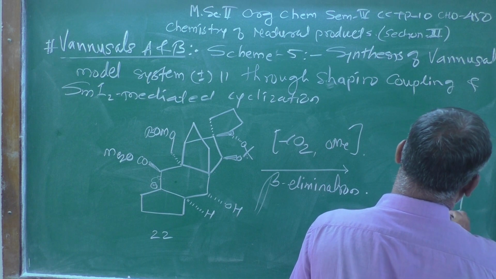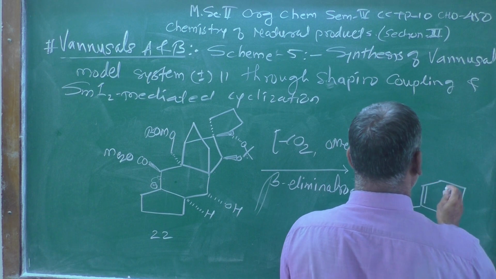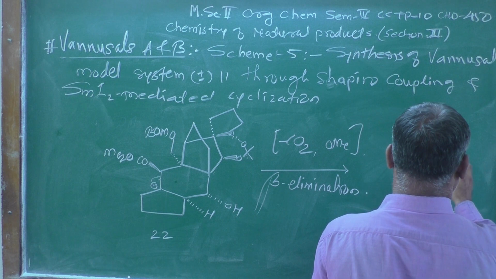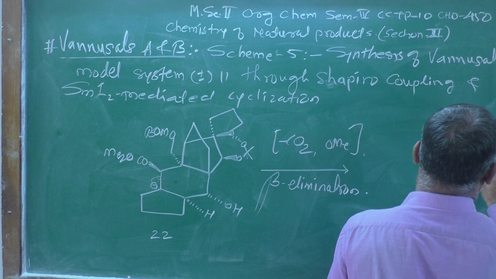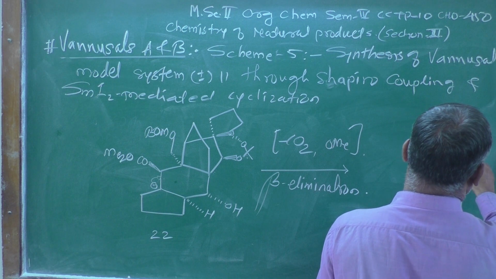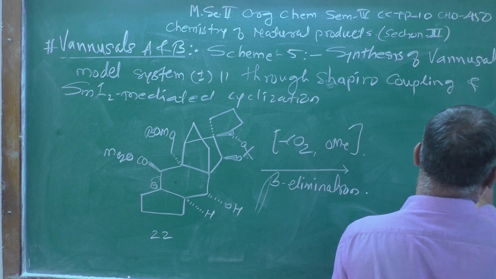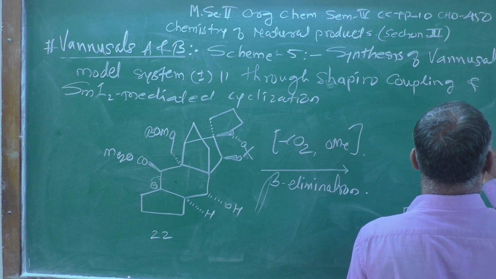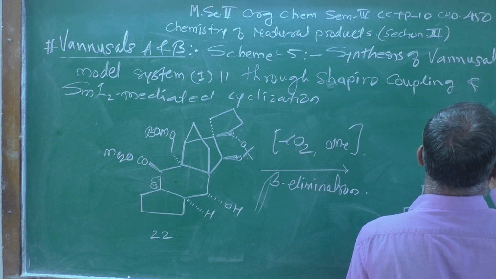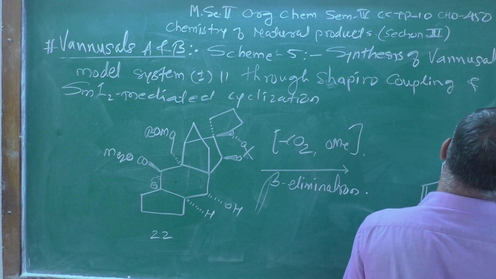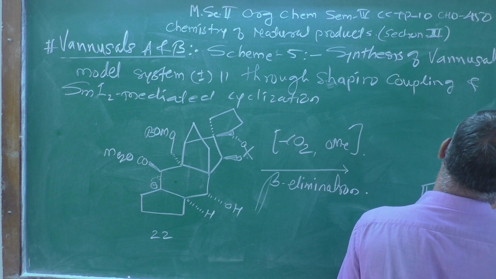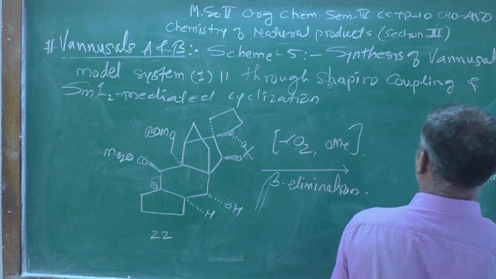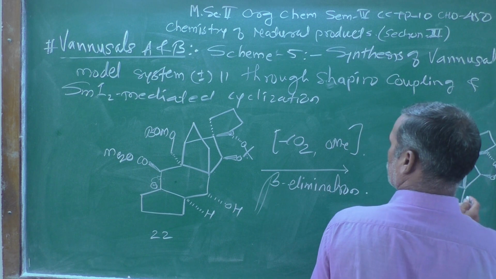followed by a 6-membered ring which contains a carbon-carbon double bond, and then there will be a 5-membered ring connecting like this. There is a stereochemistry also shown clearly over here. This is the stereochemistry which is shown over here, that is like this. This is a protected group as it is.